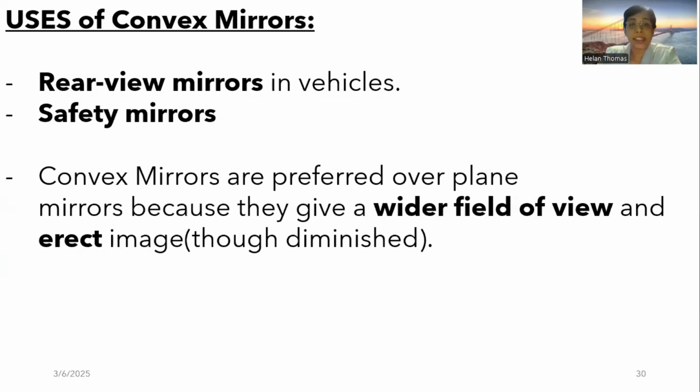And the use of convex mirrors: they are used as rear view mirrors in vehicles and as safety mirrors. If you see vehicle rear view mirrors, very long before, in the 1980s or so, they used to be plain mirrors only. But later on, all the vehicles started having convex mirrors. Why do you use a convex mirror? Because you get a wider field of view. More field gets enclosed, so your mirror will be able to capture more view of the road, so you use it as a rear view mirror. But if you notice the rear view mirrors, there's a sticker placed on the rear view mirror saying the object will be far more closer to you.